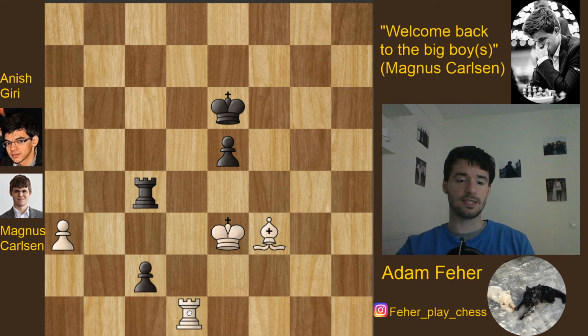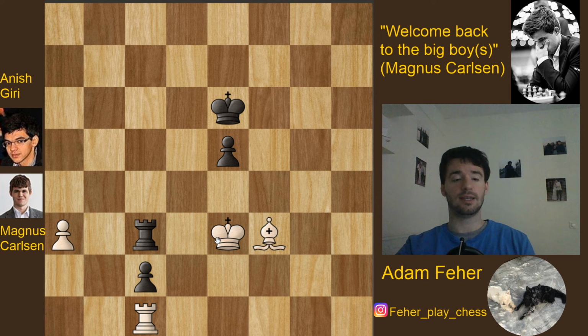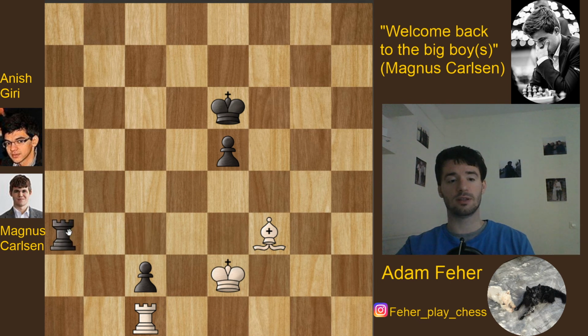However, after c6, rook c1, black can just play rook c3 check, and actually this way eliminates the last pawn of white, which after king e2, rook e3, will actually end up in a rook plus bishop against rook ending, which is known to be a theoretical draw. However, it's actually quite hard to hold. So it would have been very interesting to see what happens in this case, but actually Giri did not play the move